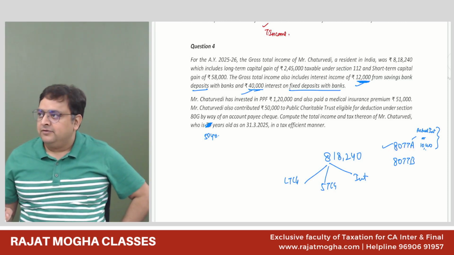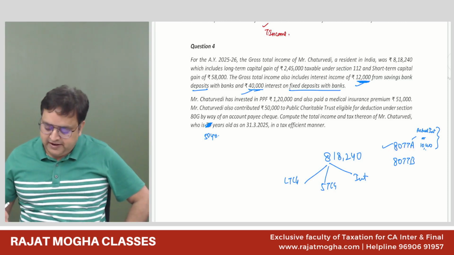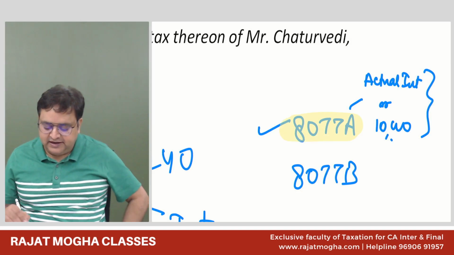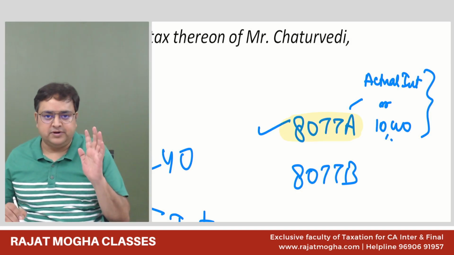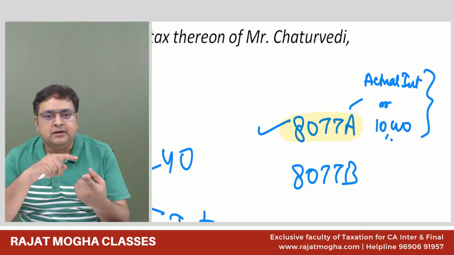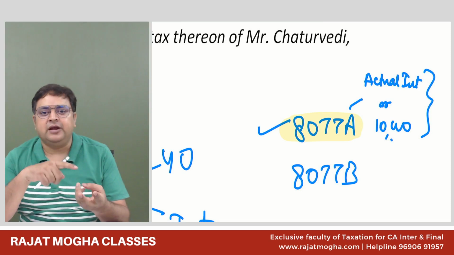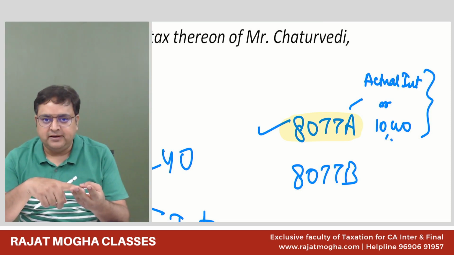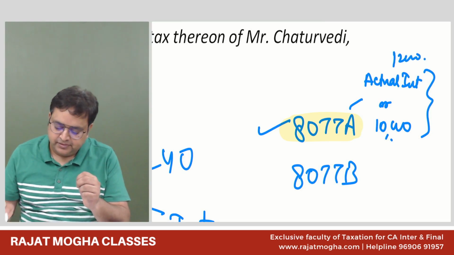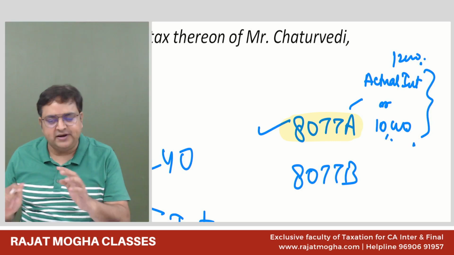The fixed deposit is not included in 80TTA. Very good. 80TTA is only for saving bank account. Saving bank account can be in a bank, a cooperative bank, or a post office. So it is only 12,000. 12 or 10, whichever is lower, 10,000 only.